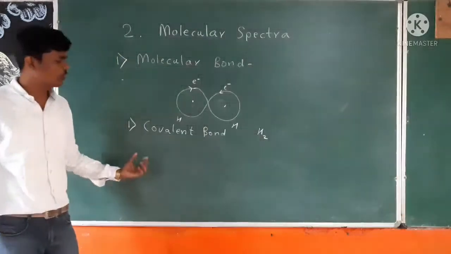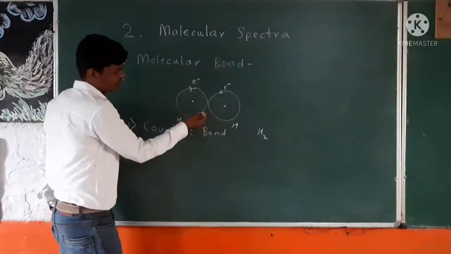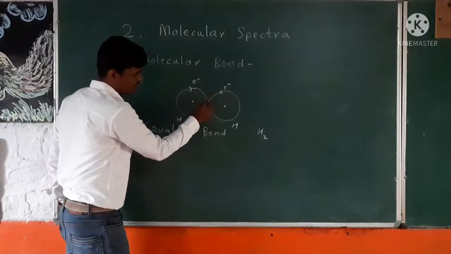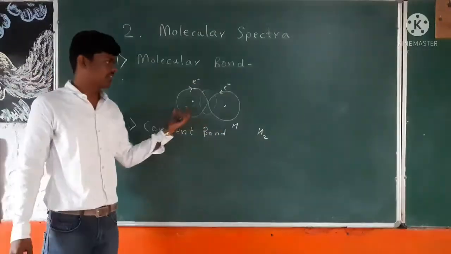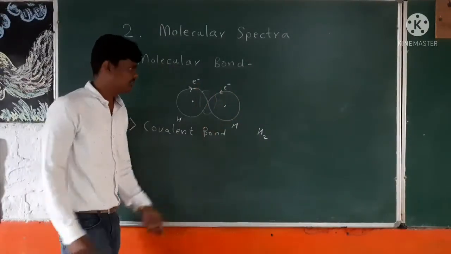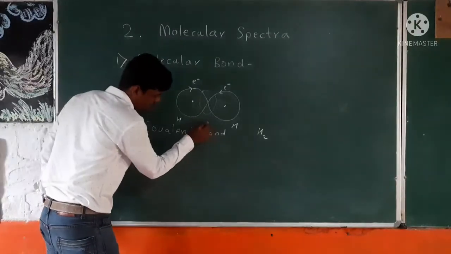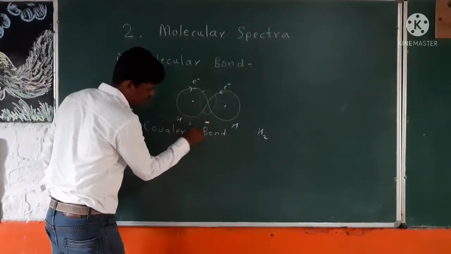Now what happens in a covalent bond? If we see this diagram carefully, these two electrons will spend more time in this region than any other region. That will create a negative charge here, the most negative charge, and obviously here is positive.